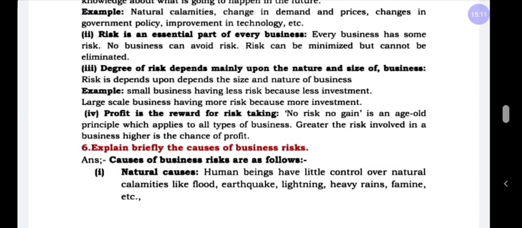High risk, because a large scale operation has invested more amount. The risk factor depends upon how much you are willing to invest in the business. It is called degree of risk depends upon mainly the nature and size of the business.